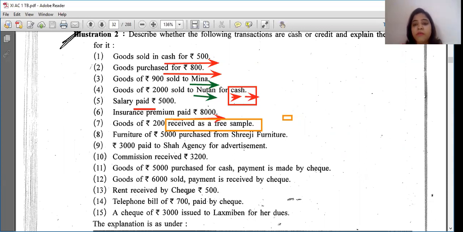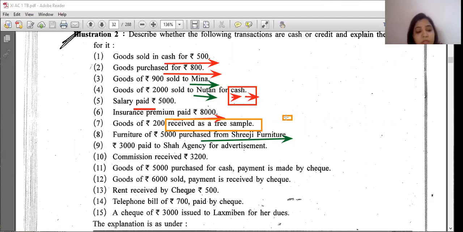Remember I had said you can write a name of a person or a name of a business firm. So I am doing this work specially to highlight how you are going to differentiate whether it's a cash transaction or credit transaction. It's a credit transaction because it is purchased from Shriji Furniture Mart, and neither the word cash is given, nor is it a purchase return.